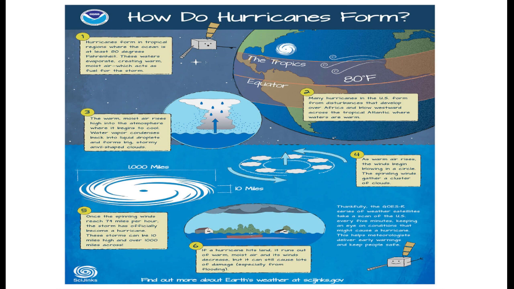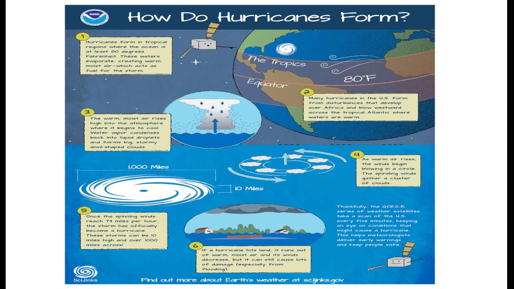Number two, many hurricanes in the U.S. form from disturbances that develop over Africa and blow westward across the tropical Atlantic, where waters are warm.